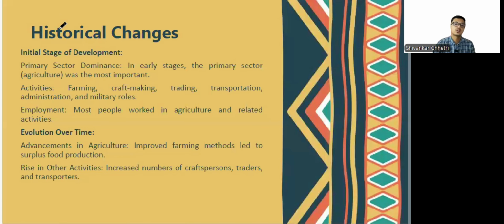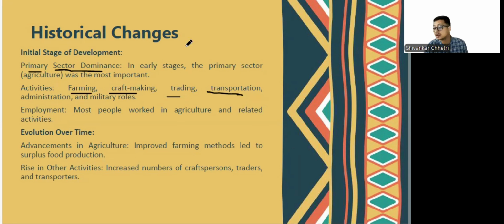Now, the historical changes that have happened. In the initial stages of development, there was first the primary sector dominance, right? Everywhere in the world, it was the primary sector that first came out as an economic activity. It was the most important one, like farming, craft making, trading. Transportation then came up slowly. So it was first the primary sector.